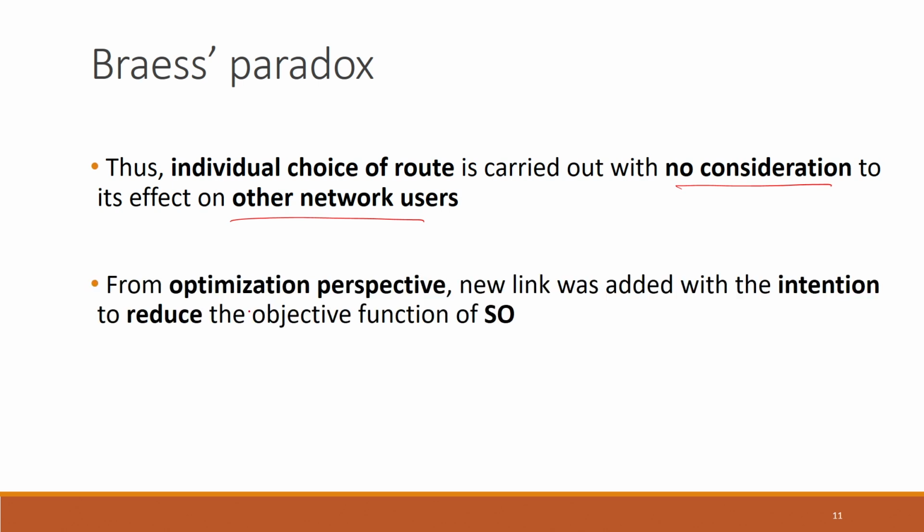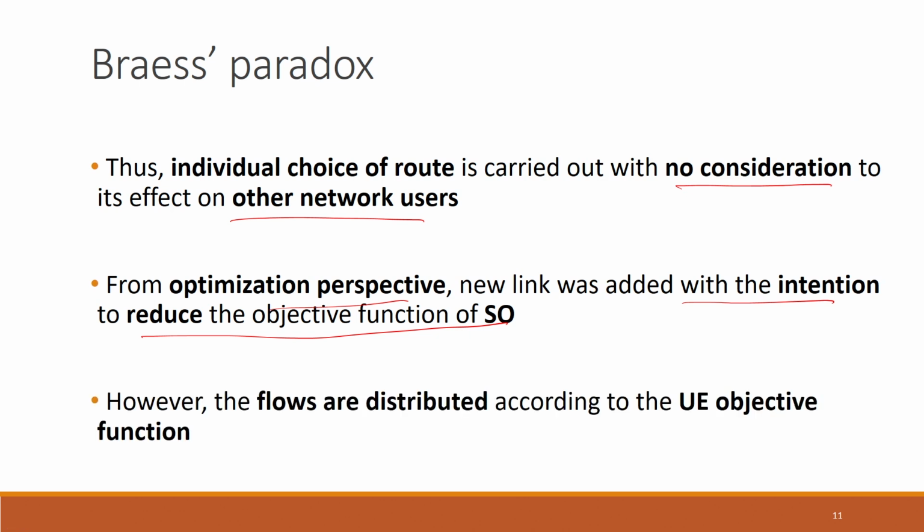So, from the optimization perspective, the new link was added with the intention to reduce the objective function of SO. However, the flows are distributed according to the user equilibrium objective function. So, that is why it is not surprising that we are not seeing improvement in terms of the network performance or total system travel time, because the target